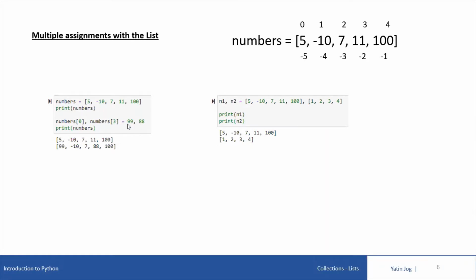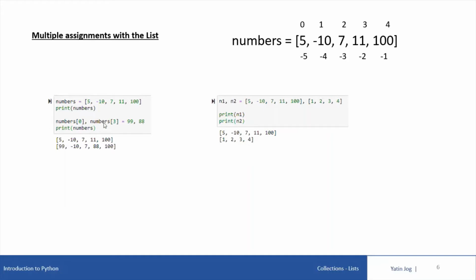Now if I have to assign number 99 at the index 0, that is numbers of 0 should be equal to 99, and numbers of 3, that is at index 3 at third location, I want to replace that value by 88. So I want to do 2 assignments, one at index 0 and one at index 3. I can write 2 individual statements as numbers of 0 equal to 99 on a separate line and numbers of 3 is equal to 88 on a separate line.